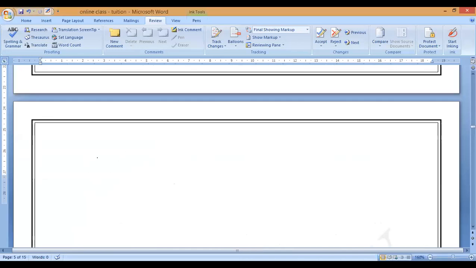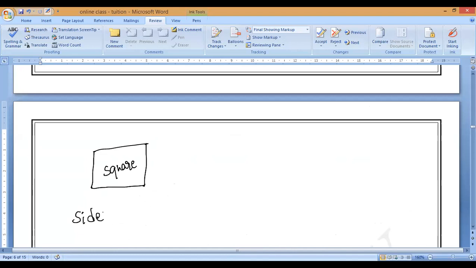See, all sides are equal. What are the properties of a square? All sides are equal and diagonals are equal.